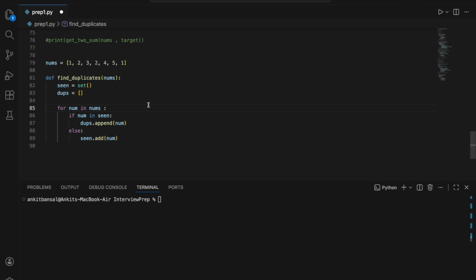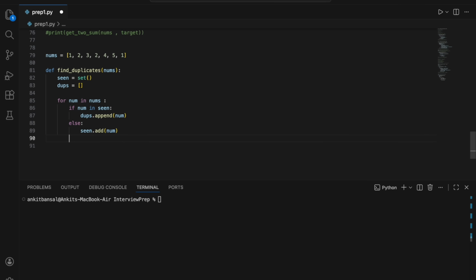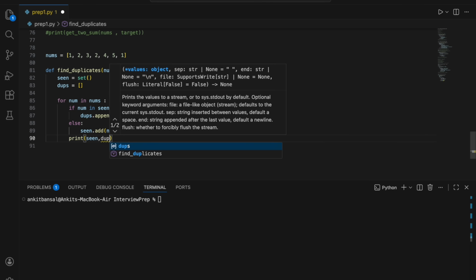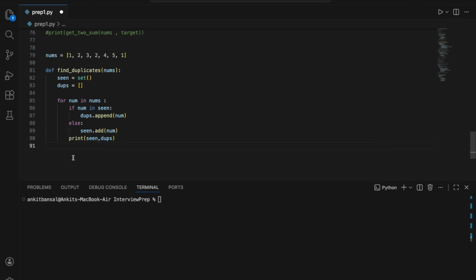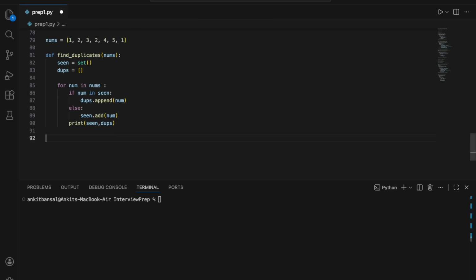So in the first iteration, what will happen? It will check if 1 is there, no. So it will add that to seen, right? Again, it will go to 2, it will check if it is there, no, then it will go to 2 and 2, right? I'll show you. So I'll just print it here. I will print seen and dupes, both, and then it will be absolutely clear. So let me just call this function.